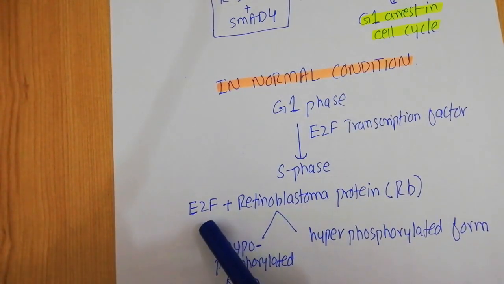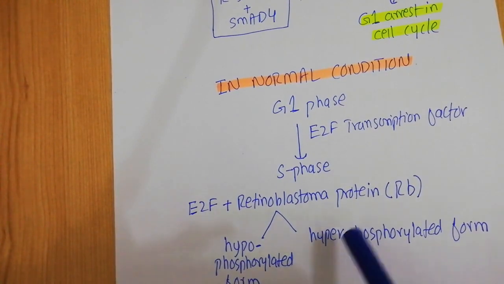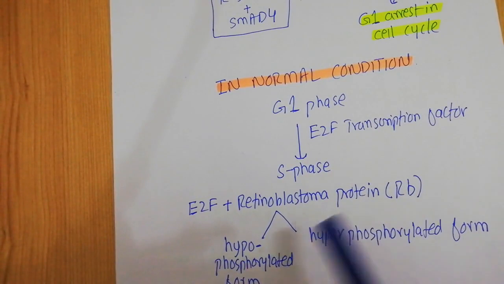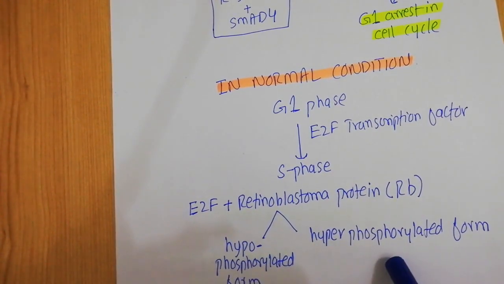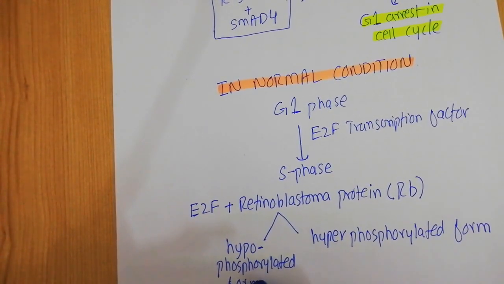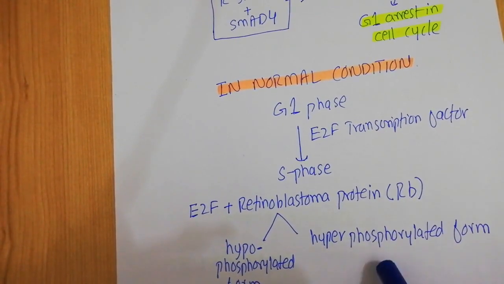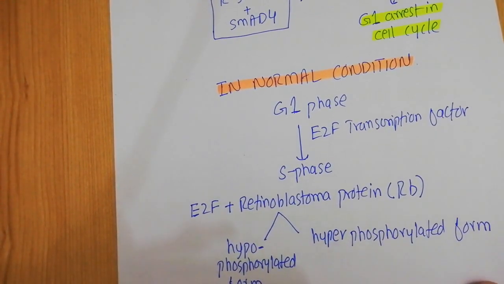Now to release this E2F from the retinoblastoma protein, you need to convert the RB from the hypophosphorylated into the hyperphosphorylated form. Now how is this change achieved, that is, how is the RB changed from the hypophosphorylated into the hyperphosphorylated form?